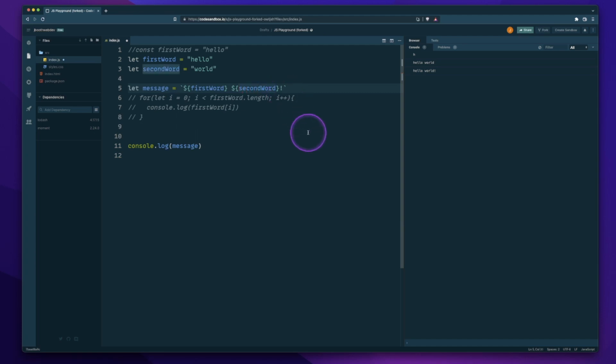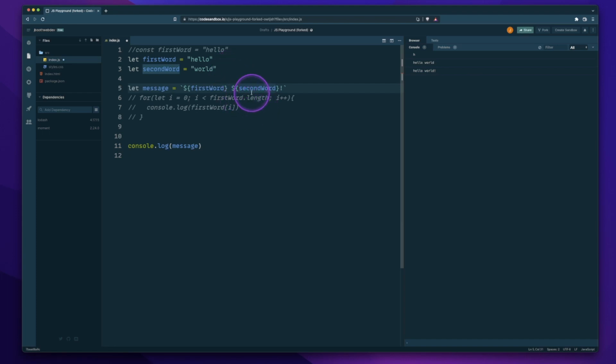So that is a basic introduction to strings in JavaScript. Once again, we have three ways of creating them. We can use double quotes, single quotes, or backticks, depending on how we want to do things. If we wanted to add things like apostrophes in there, then we need to use the double quotes, then use the single quotes to make an apostrophe, or we have to escape the apostrophe using a backslash.